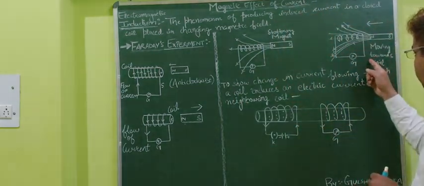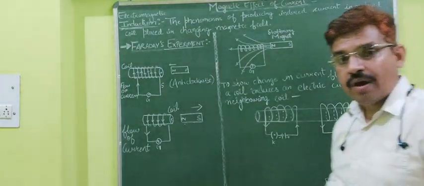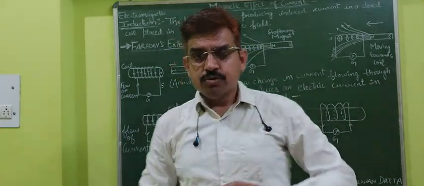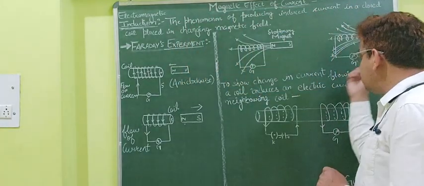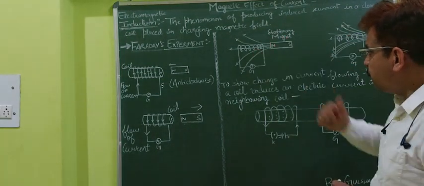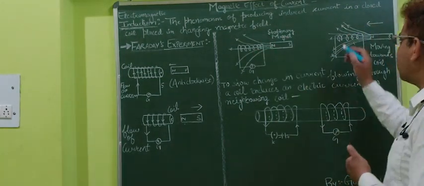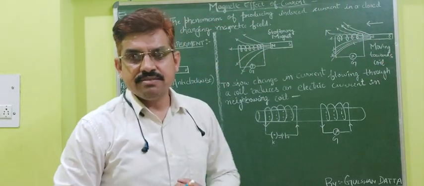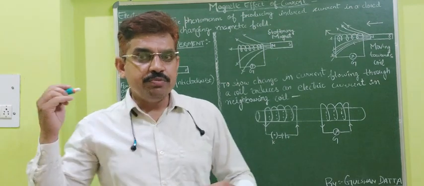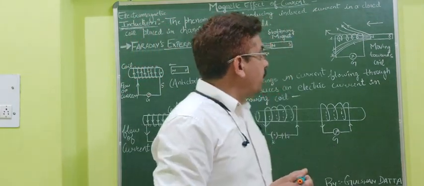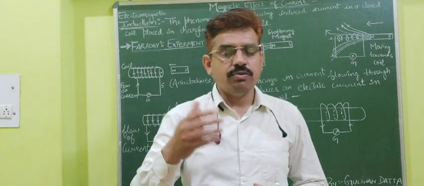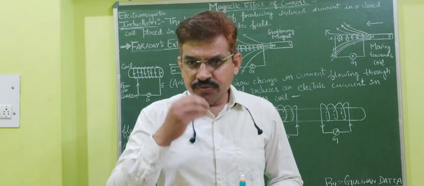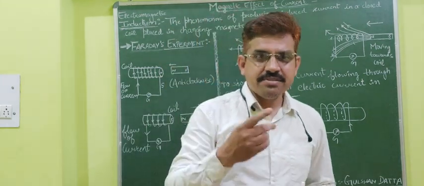But in this case, what will happen? When I move this magnet toward this coil, in this way, going inside it without touching, you can see there are only 4 magnetic field lines here, but here there are 7 to 8 magnetic field lines. So what is the meaning of these field lines? It means that when I move this magnet toward this coil, the flux also changes. I was not going to use the word flux yet, but since it came out of my lips, let me share.